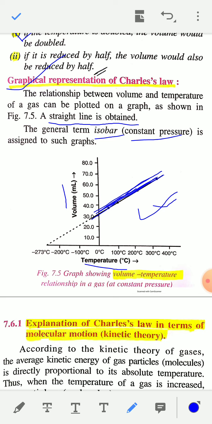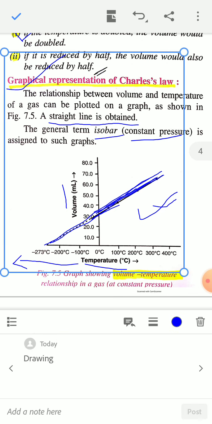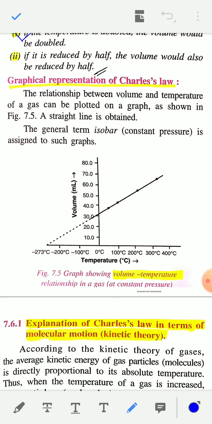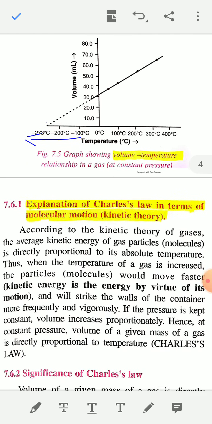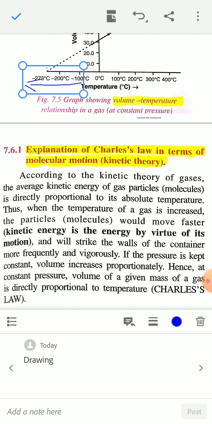According to this graph, if you decrease the temperature to minus 273 degrees Celsius, the volume of the gas becomes 0. And this temperature, minus 273 degrees Celsius, is known as absolute zero temperature.